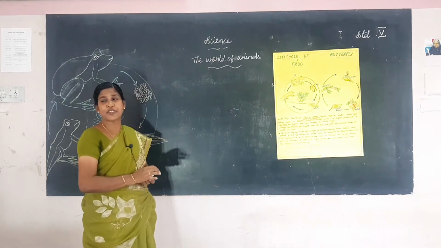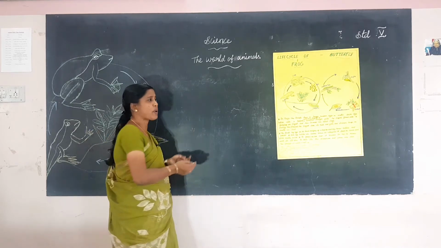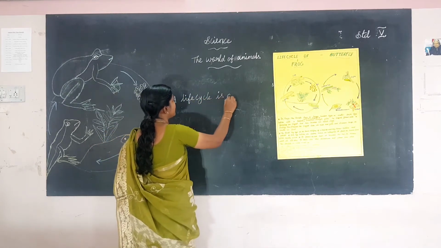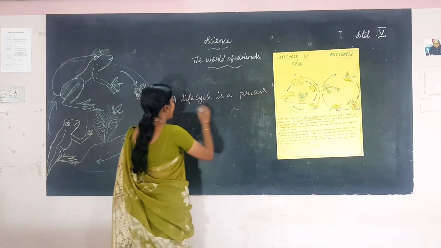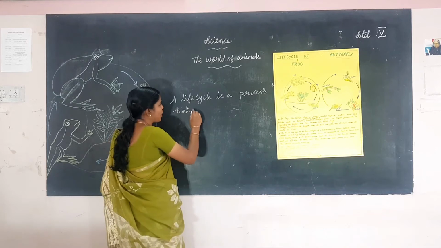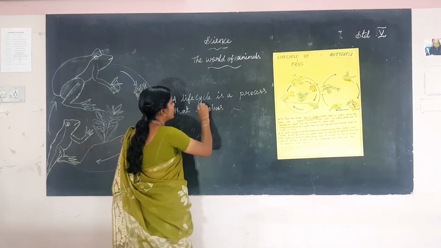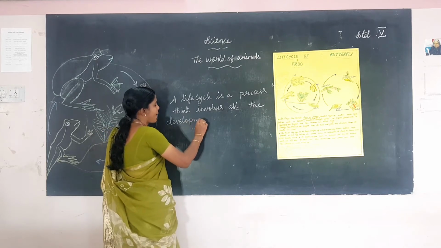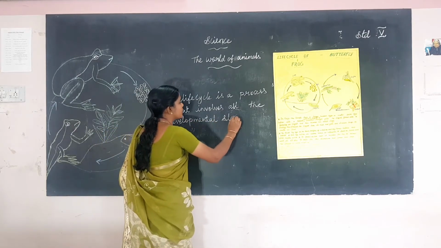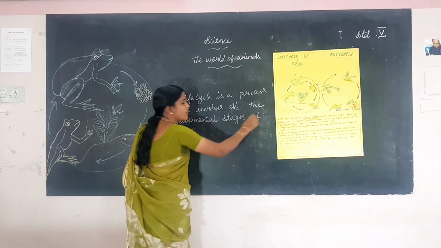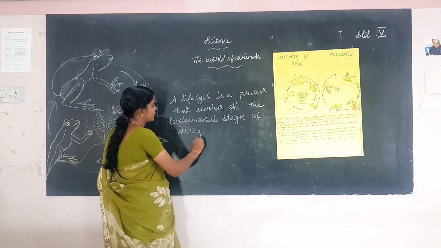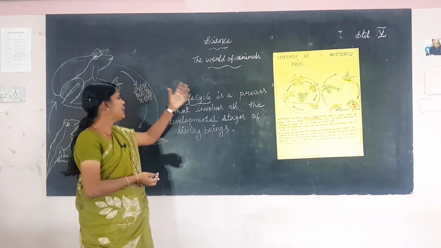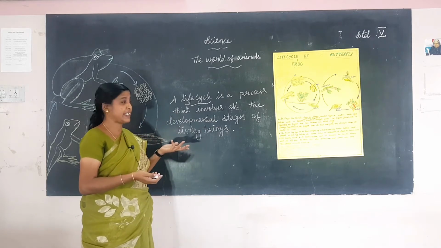Next one, what is life cycle? A life cycle is a process that involves all the developmental stages of living beings.